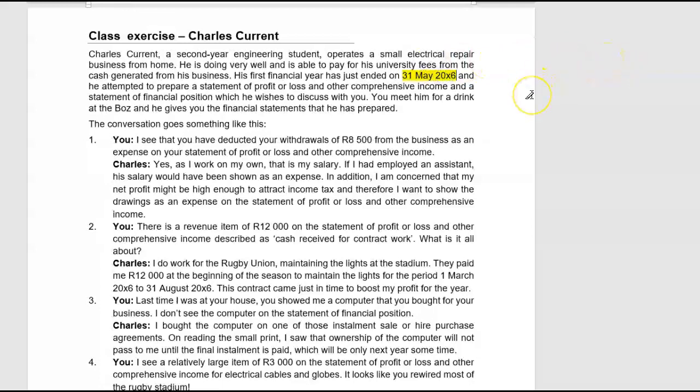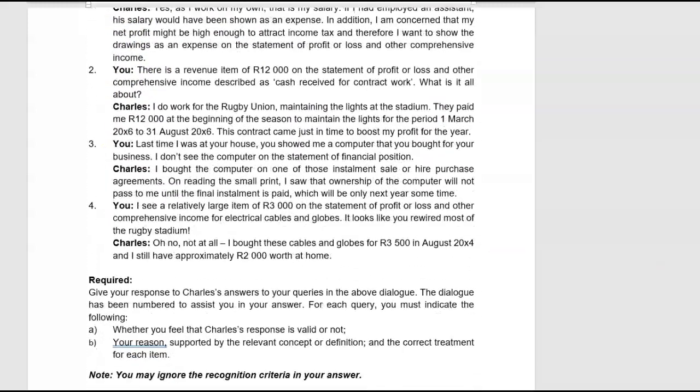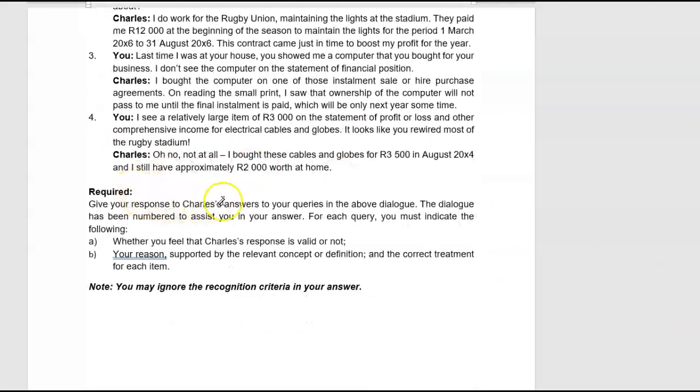And he attempted to prepare a statement of profit or loss and other comprehensive income and a statement of financial position, which he wishes to discuss with you. You meet him for a drink at the boss, and he gives you the financial statements that he has prepared. Then the conversation goes something like this, and they give you the conversation, and they ask you to give your response to Charles's answers to your queries in the above dialogue. So all four of them, you see, you and Charles, they want you to comment on that.